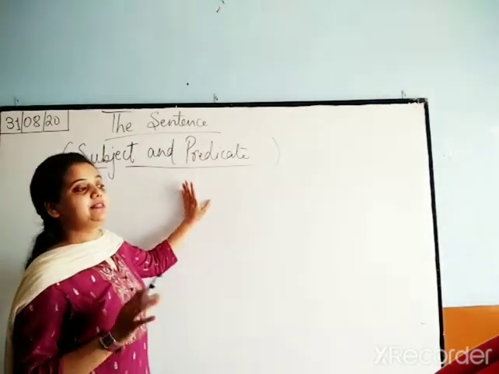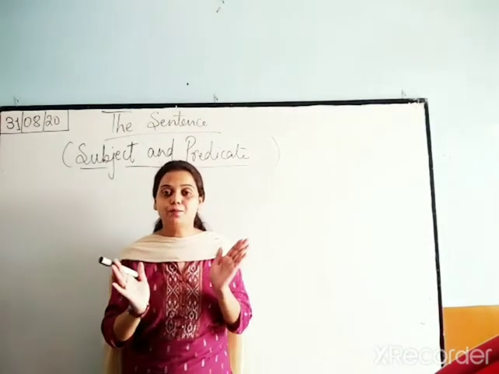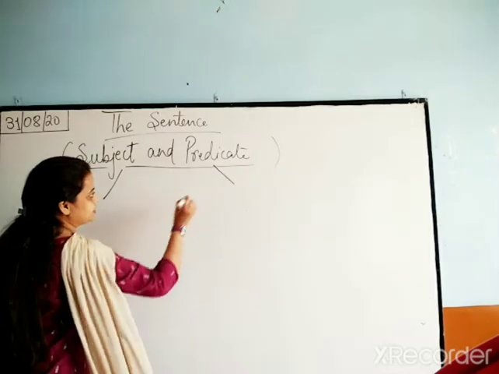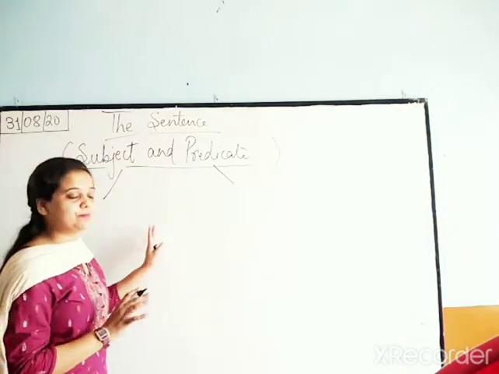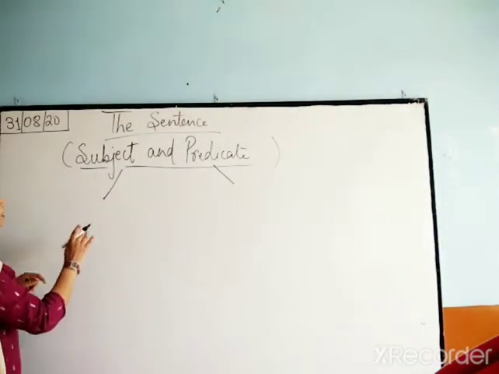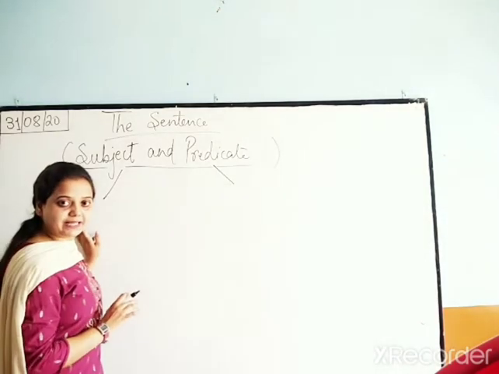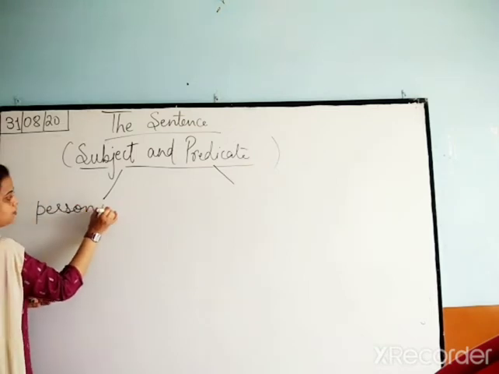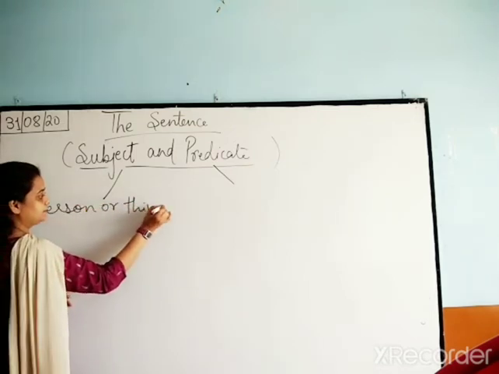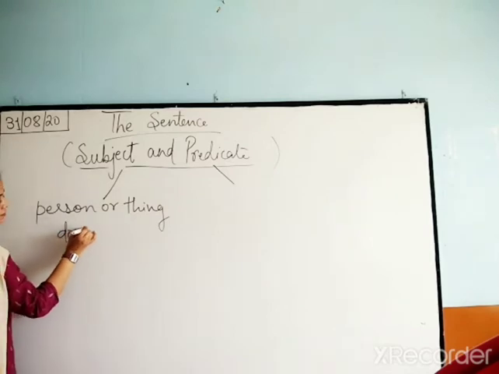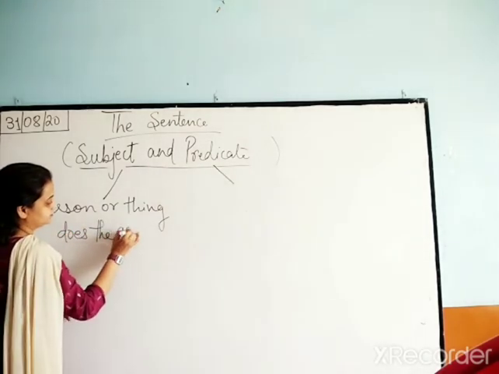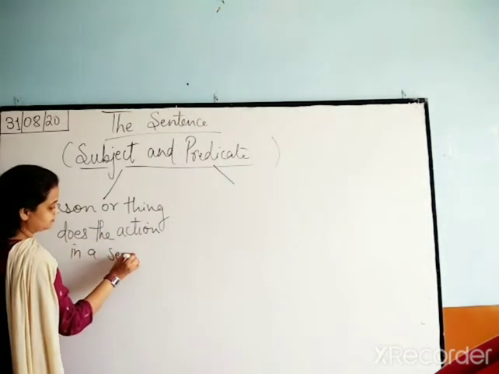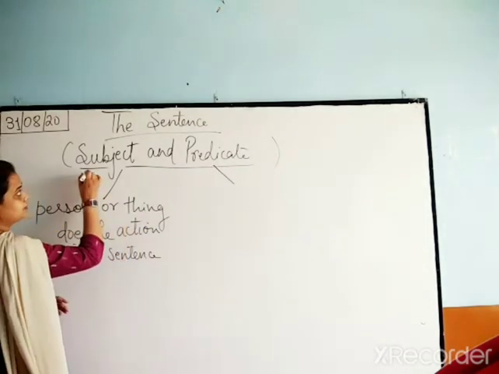Now you all know children that a sentence is divided into two parts. First one is subject and the second one is predicate. We have already done this also, but we will revise today once again. Subject. What is subject in a sentence? The person or thing that does the action in a sentence is your subject.